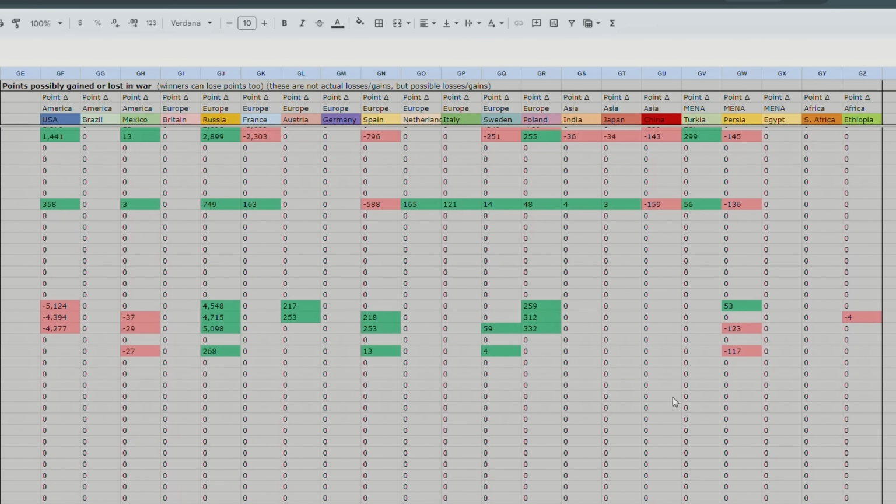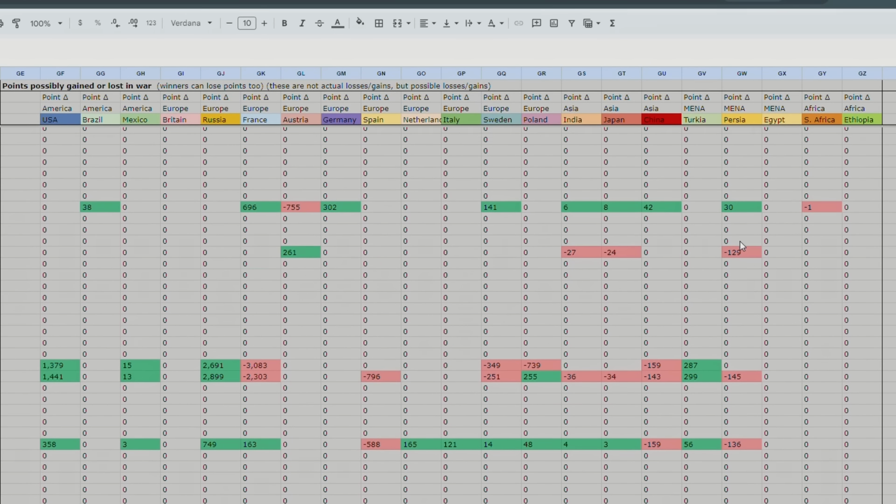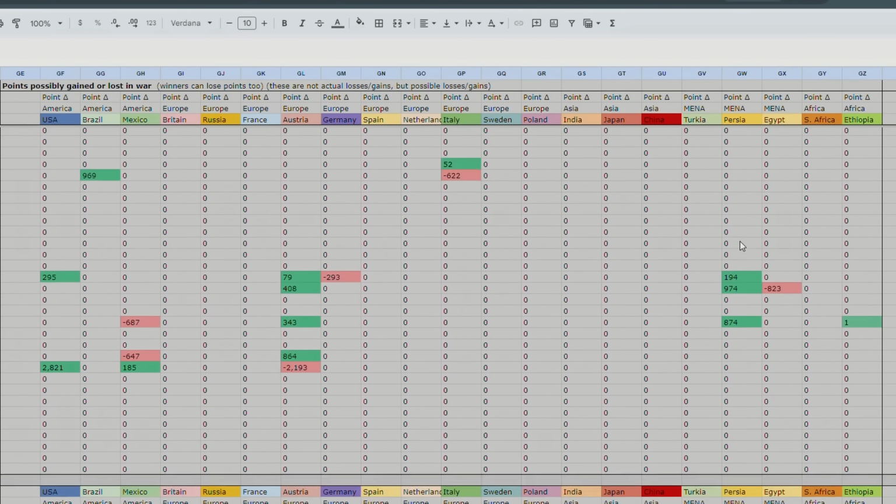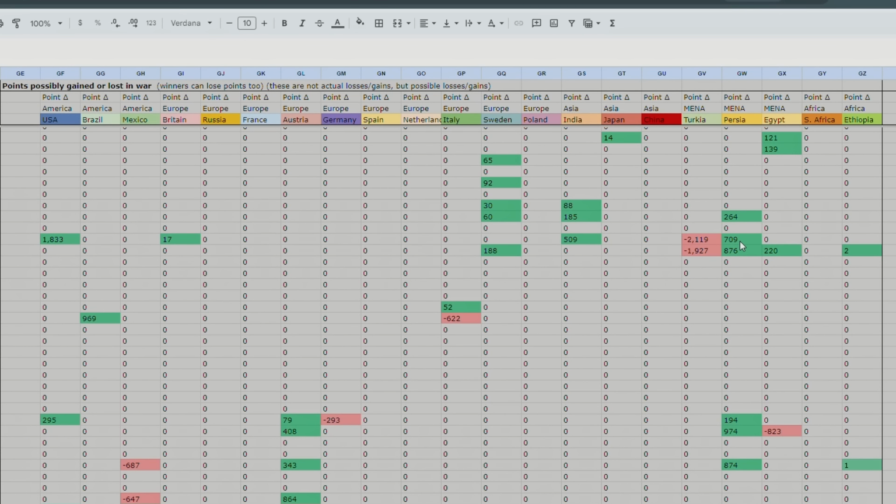But Persia is mostly peaceful, lost some wars when it was probably influenced by another great power, and then afterwards it mostly stays out of the way of other people. Except for over here, look at that. Okay, so that's probably a major war. So this is after Turkey is the strongest power in the Middle East, and then it fights against Turkey with America and Britain and Sweden and India all on its side against Turkey, so Turkey falls. That's probably why Turkey is pretty weak in this timeline.